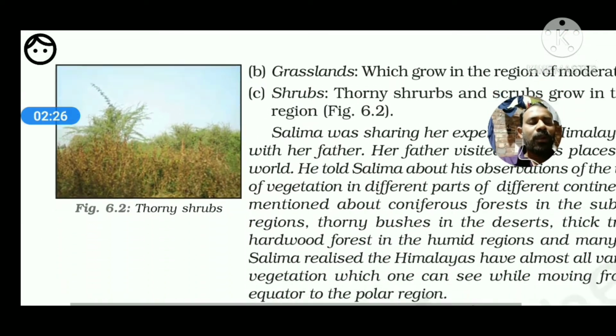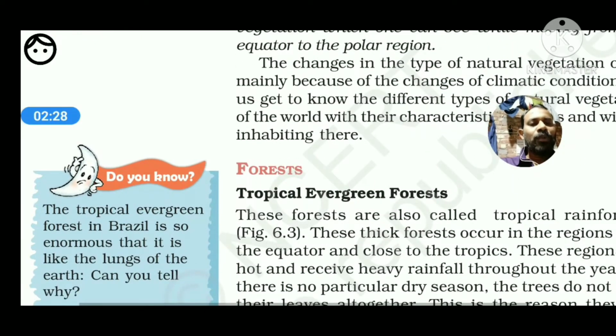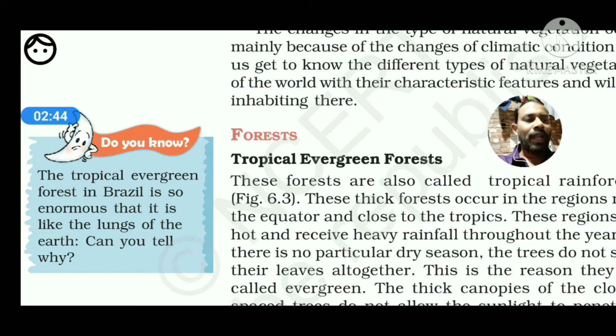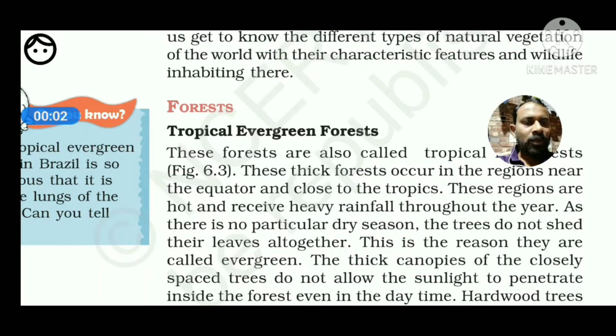First of all, we have to keep in mind that forests can be classified on the basis of the place where they are growing, that is, tropical and temperate vegetation. Here I will discuss the meaning of the tropical and temperate regions. In your textbook the tropical forest and temperate forest are given. First we will discuss the meaning of tropical, clarify the meaning of the tropical region, and what the temperate region is.